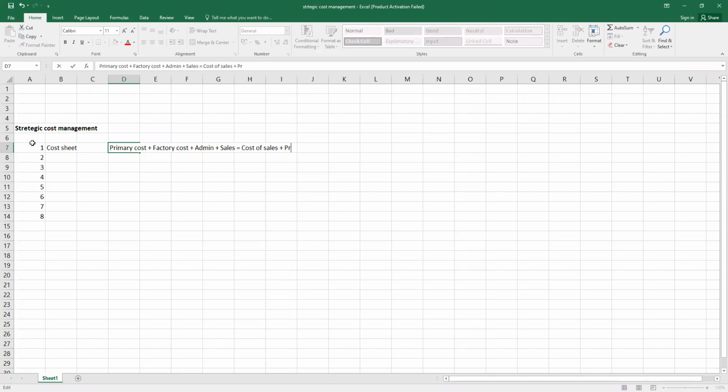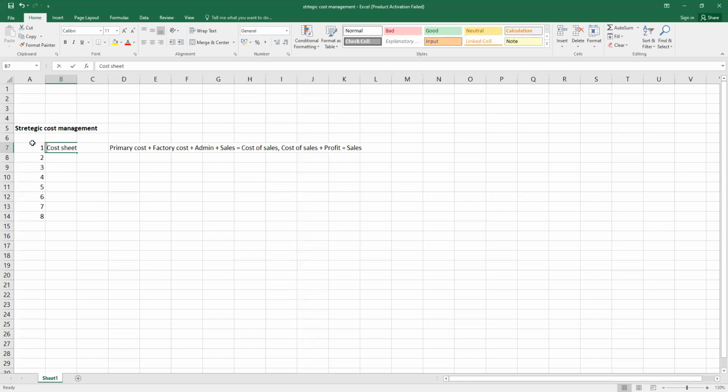When the profit is added to the cost of sales, we get the actual sales price. So yes, guys, this is a good time to revisit the cost sheet, because in most of the cases we have to calculate the targeted cost, under which we have learned target costing. And for reaching the target cost, we should be aware of the contents of the cost sheet. So yes, there is a need to revisit the cost sheet.